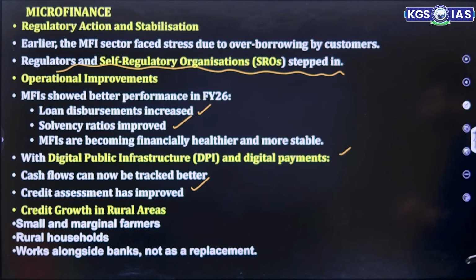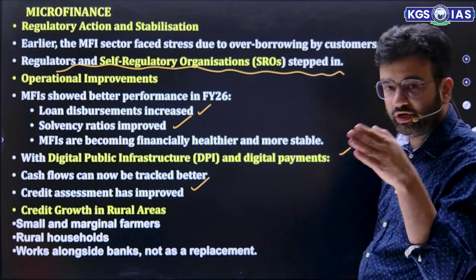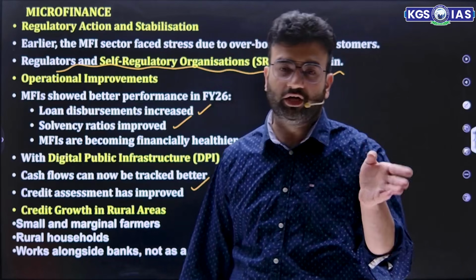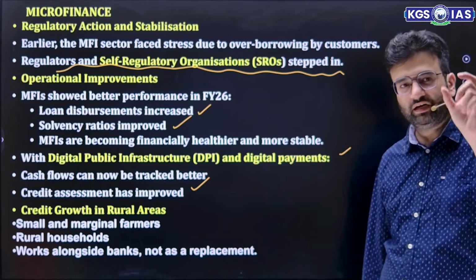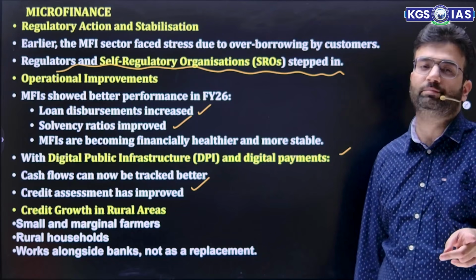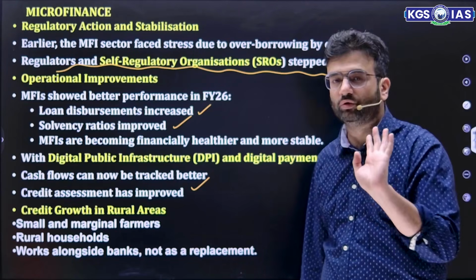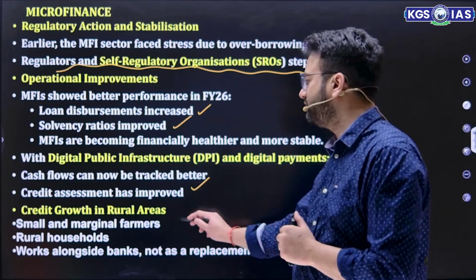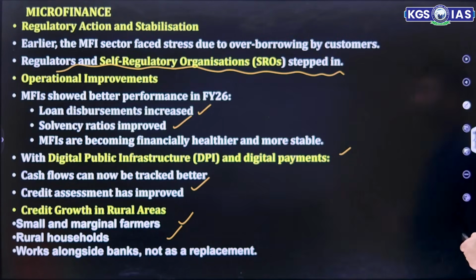Then rural households, and that voucher system in which, with that particular voucher, you don't need to have a bank account, you don't need to have a smartphone. You will get a voucher, you can scan that voucher, and that can be used only for that purpose for which the voucher is given and for that person only. So small and marginal farmers, rural households, all these will get the benefit out of it.